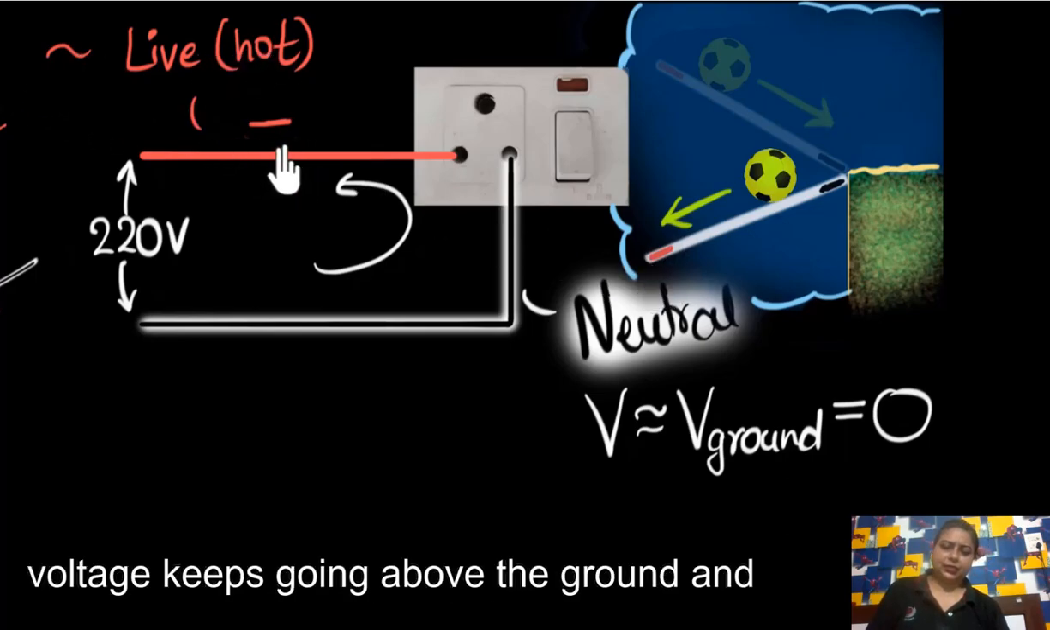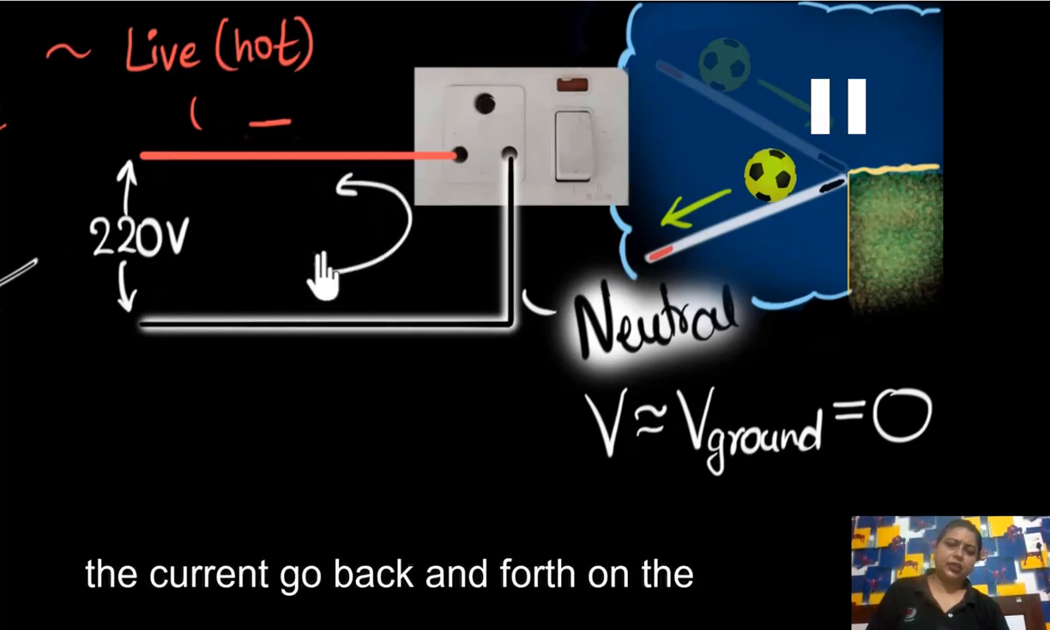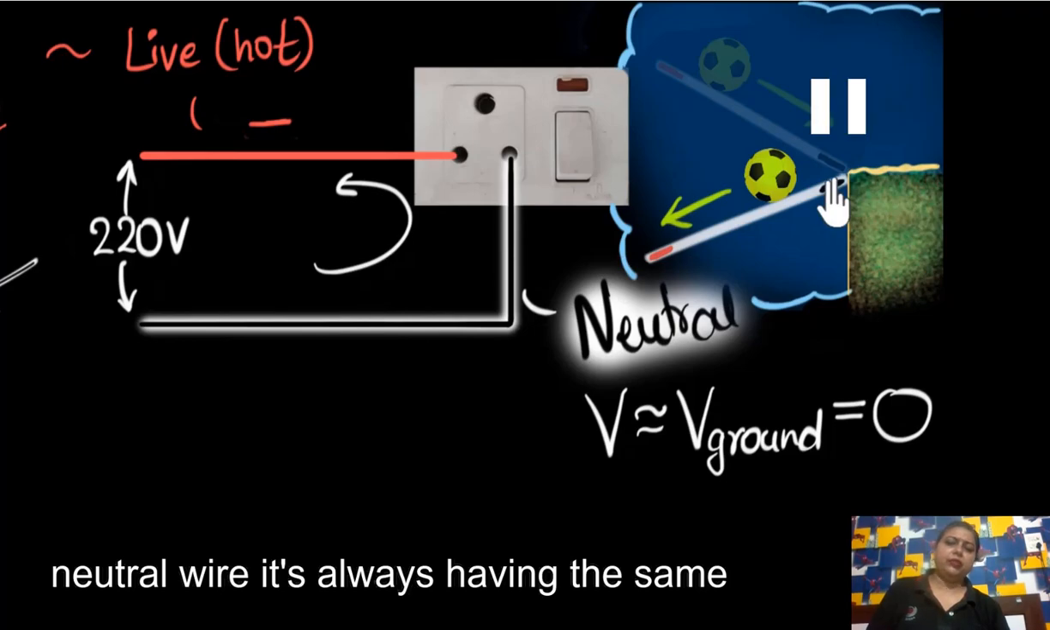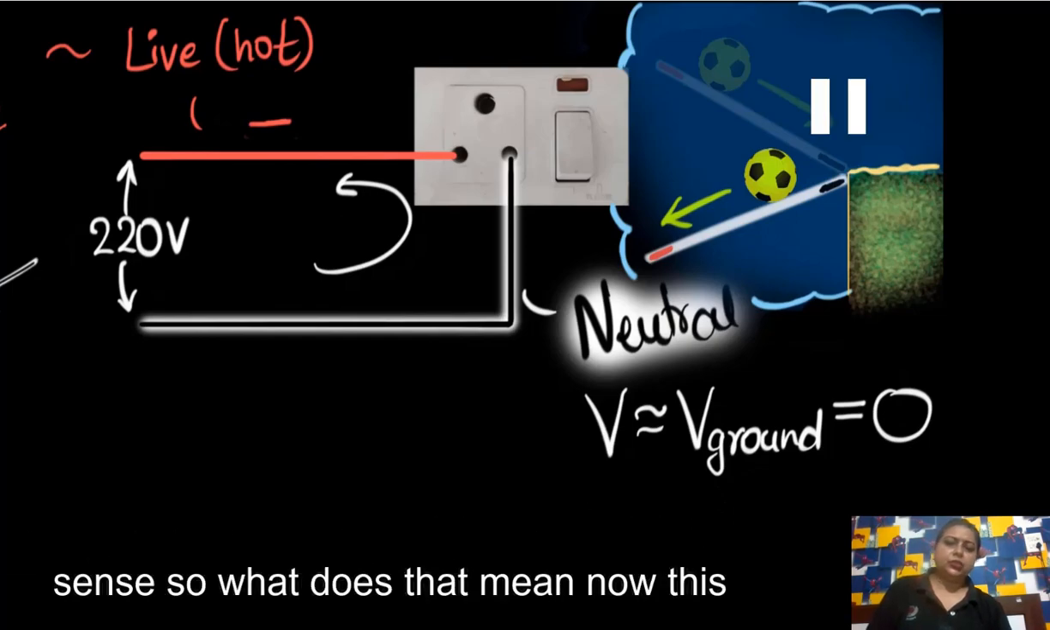Its voltage keeps going above the ground and below the ground, back and forth, making the current go back and forth. On the other hand, the other end is like the neutral wire. It's always having the same voltage as that of the ground. So, make sense? So what does that mean now?